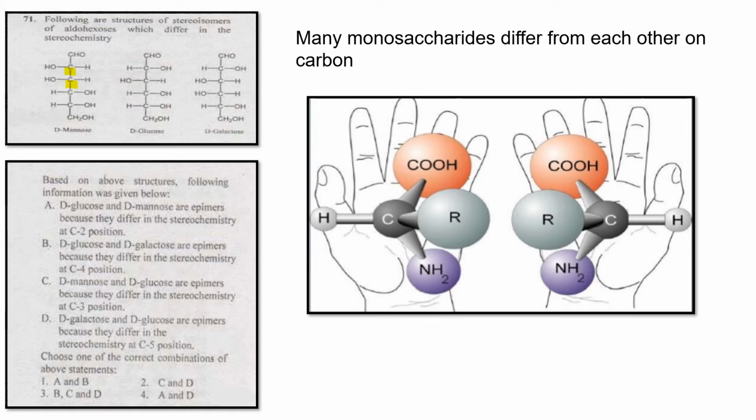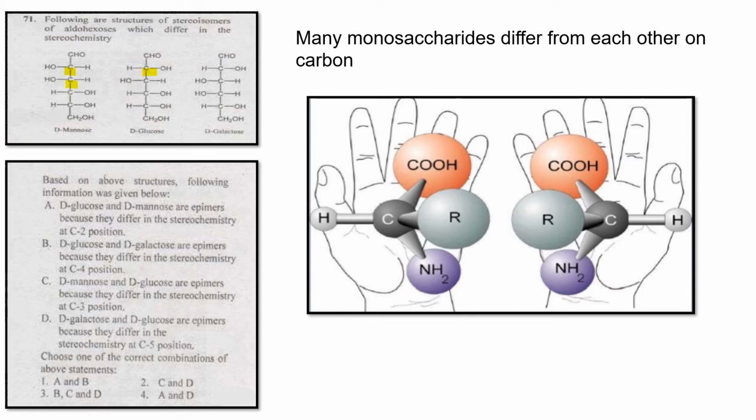This second carbon has the hydroxy group on the left side and hydrogen on the right side. Similarly, in D-glucose also take the second carbon. The left side has hydrogen and the right side has the hydroxy group.